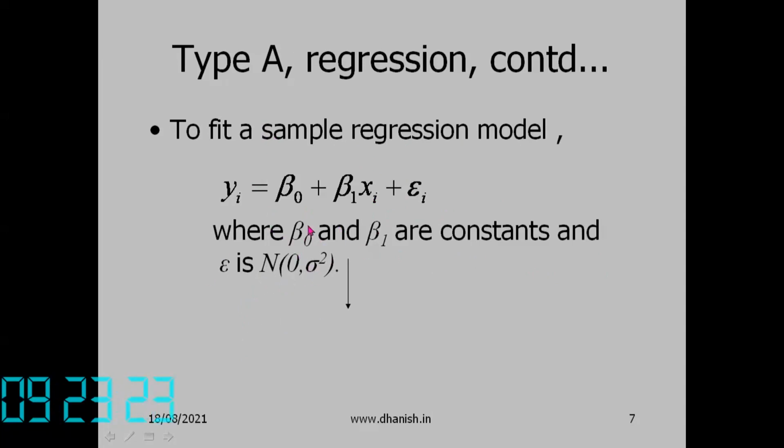This is the notation followed by Montgomery. His books all use this notation. So the residuals have an expected value of 0 and variance sigma square. We have to determine beta naught and beta 1. That is the aim.